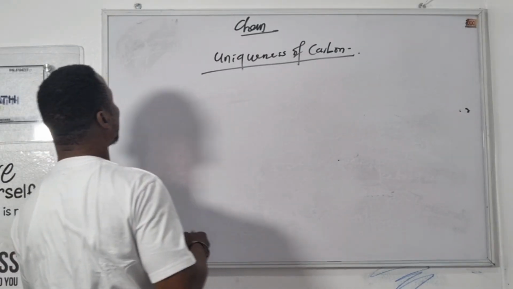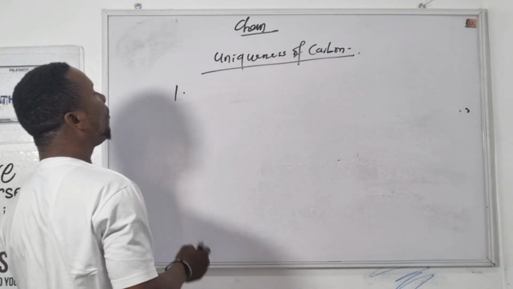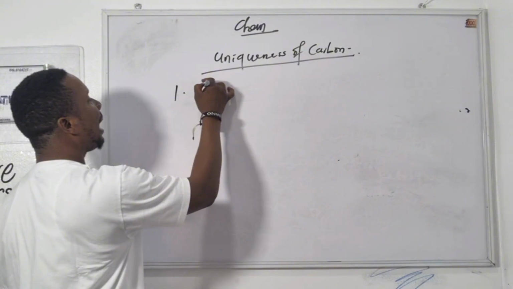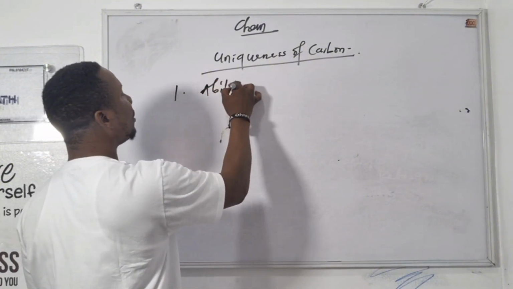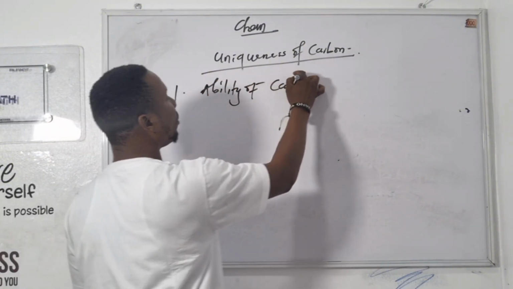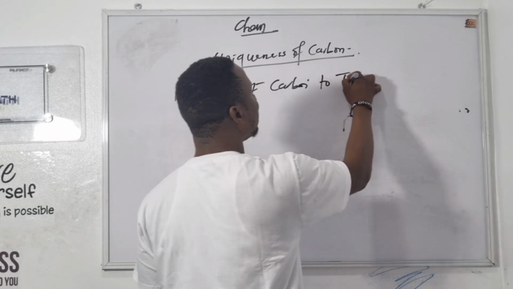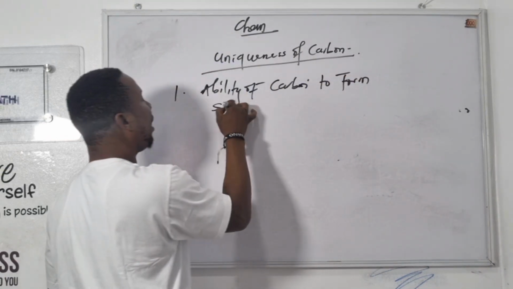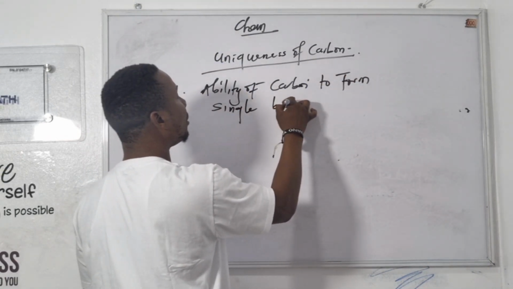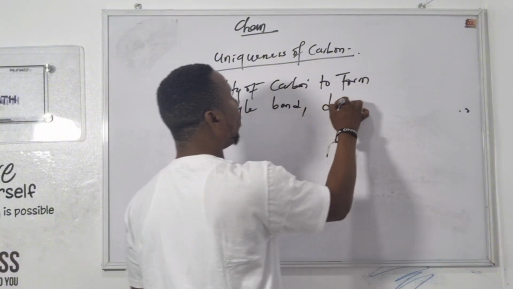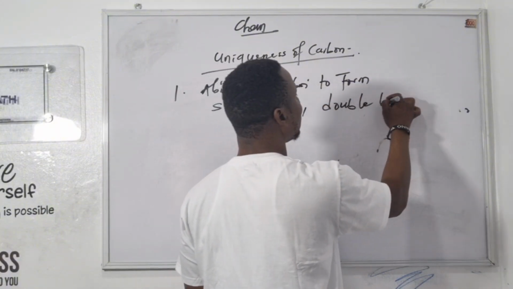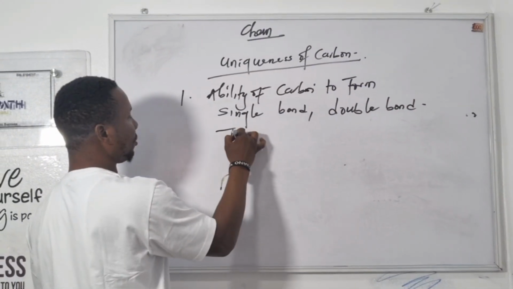Now the last uniqueness is the ability of carbon to form a single bond, double bond, and the triple bonds.